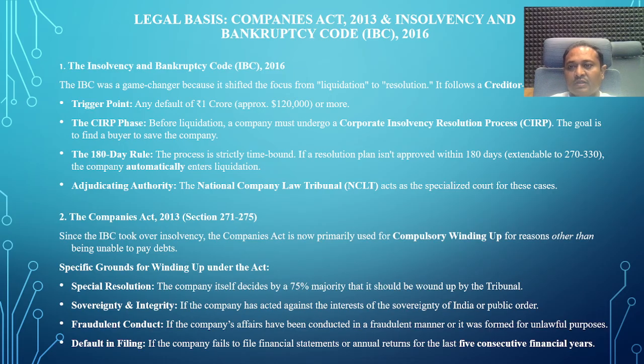The second trigger point is the CIRP phase, meaning Corporate Insolvency Resolution Process. Before liquidation, a company must undergo the corporate insolvency resolution process, that is CIRP. The goal is to find a buyer to save the company. Then the 180-day rule: the process is strictly time bound. If the resolution plan is not approved within 180 days, extendable up to 330 days, the company automatically enters into liquidation.